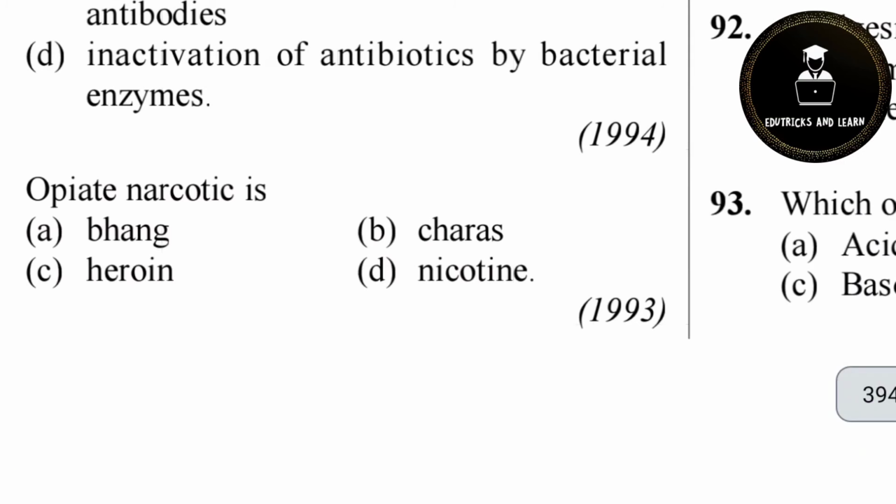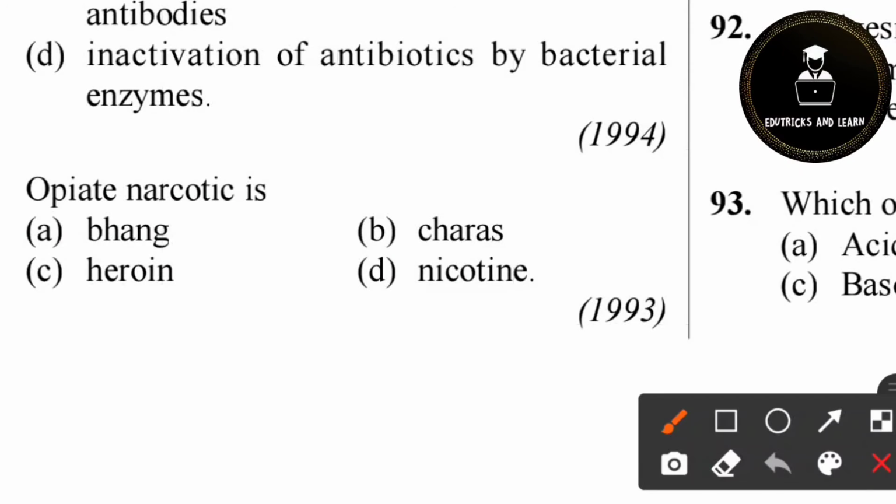Then 90th question, opiate narcotic is. Very easy question. It is a repeated question we are seeing. Opiate, it is got from heroin. So for the 90th question, option C is the correct answer, heroin. So it is a narcotic, okay, heroin.